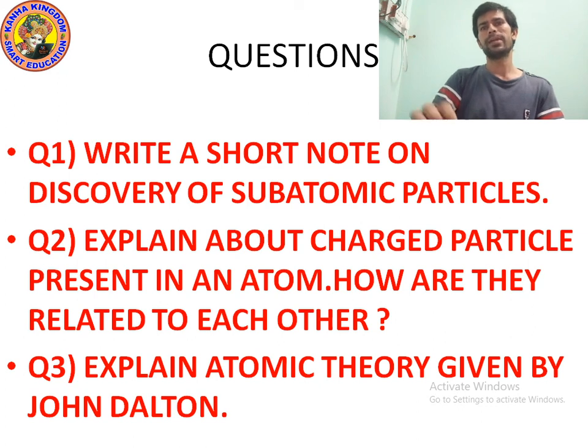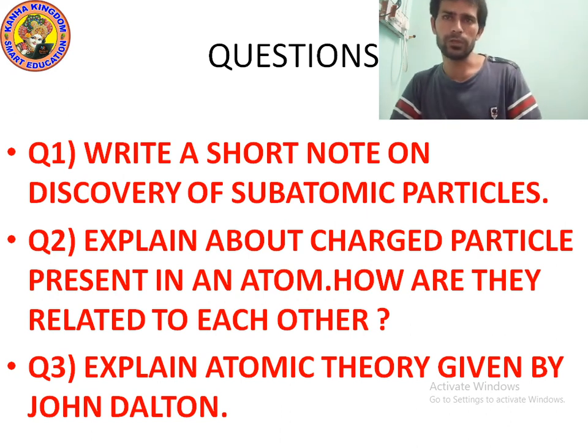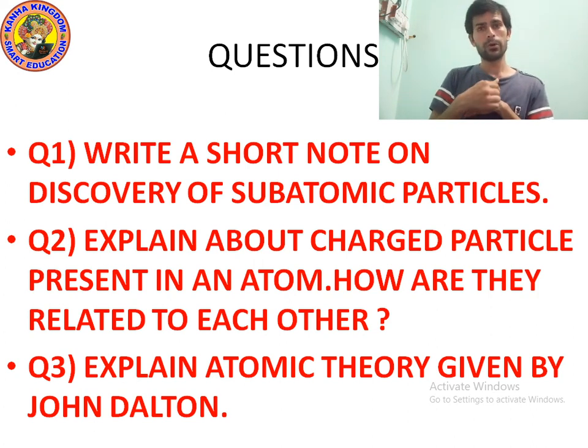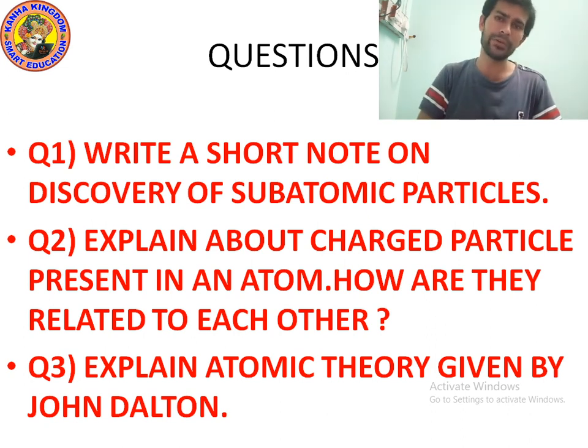Question number 3. Explain the atomic theory given by John Dalton. So, what is the atomic theory of John Dalton? Point number 1. All matter is made up of atoms. Point number 2. Atoms of an element are identical. All the atoms will be the same in properties and characteristics. Point number 3. Each element has different atoms. Point number 4. Atoms can engage in chemical reactions. Point number 5. Atoms can neither be created nor destroyed. Point number 6. Atoms are indivisible.